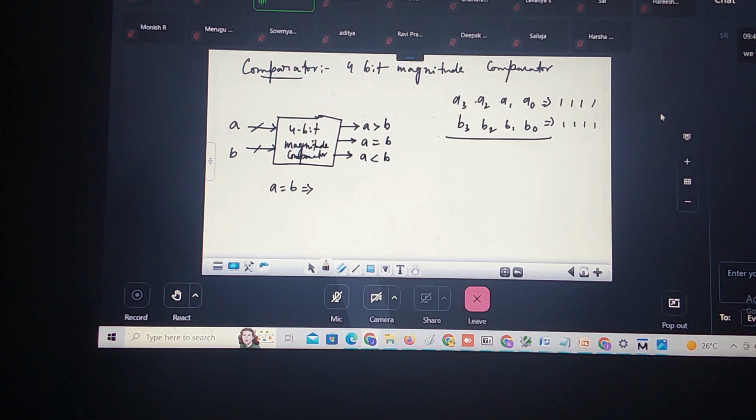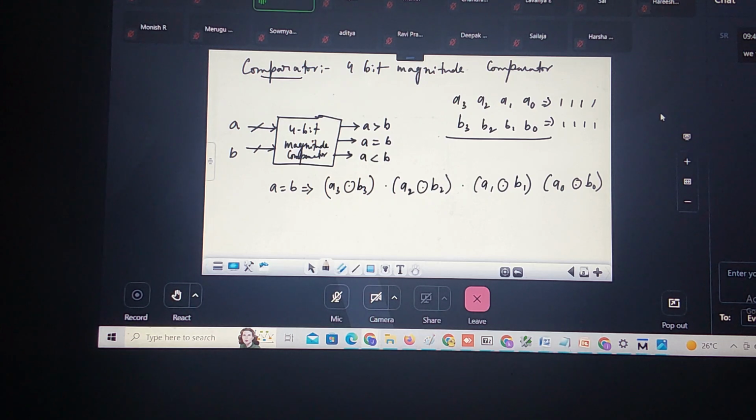I can write this expression: A is equal to B is A3 XNOR B3, into A2 XNOR B2, into A1 XNOR B1, into A0 XNOR B0.